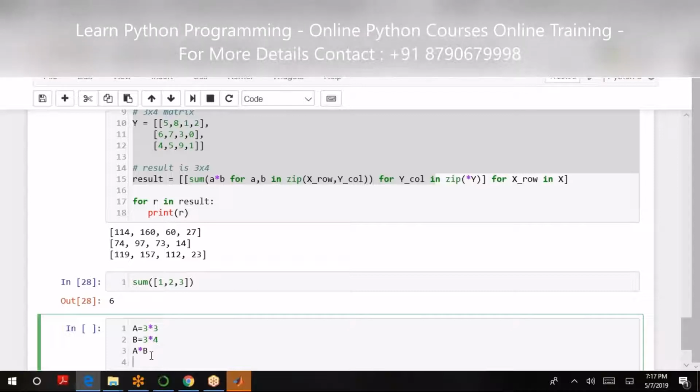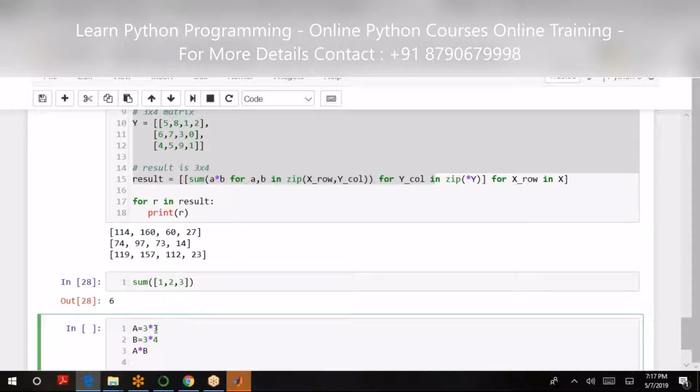3 by 4. That makes sense. Why? Because the columns of A and the rows of B are same. They get cancelled. That is why I can multiply A into B. And now these will be discarded.